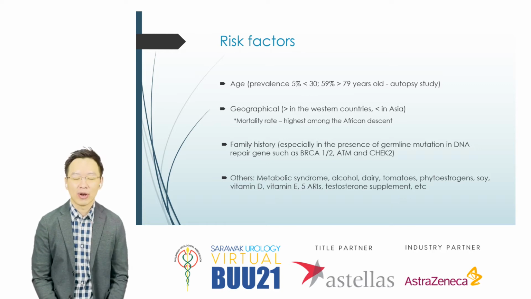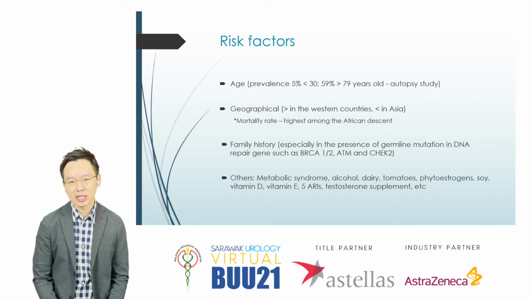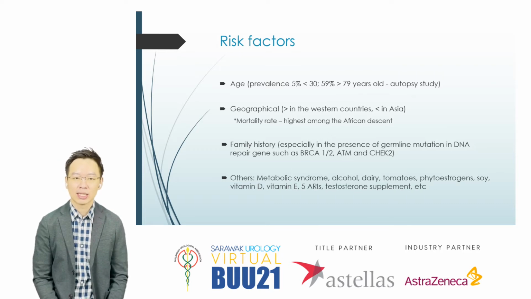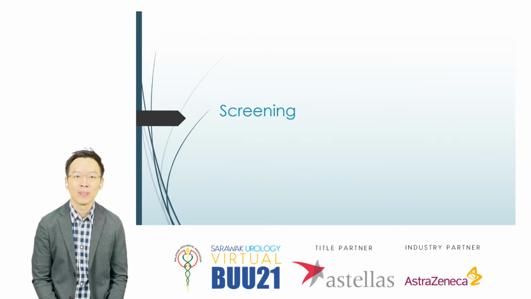Family history is also very important. If there are family members with prostate cancer, the risk of having prostate cancer is higher, especially those with germline mutation, especially in DNA repair genes. Other comorbids such as metabolic disease, alcohol intake, dairy intake, and tomato intake have contradicting evidence and association. Some actually reduce the risk, some increase the risk, but there's no strong evidence to link any of these to prostate cancer. Right?